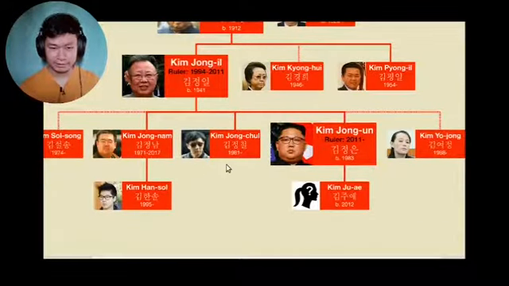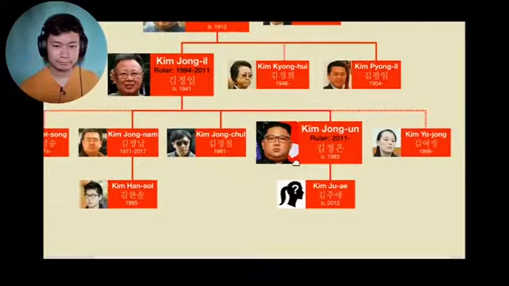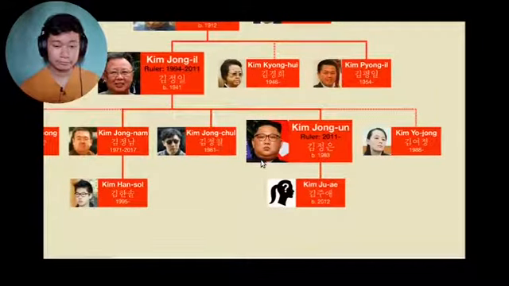Then there's Kim Jong-chul, the older full brother of Kim Jong-un. Their mother was another one of Kim Jong-il's mistresses, but she was later given the title "the respected mother who is the most faithful and loyal subject to the dear leader, comrade, supreme commander."